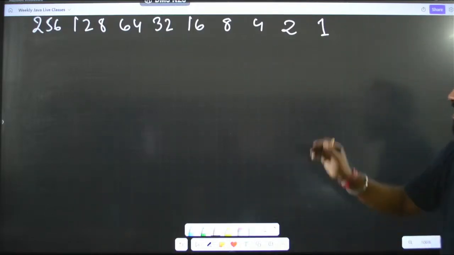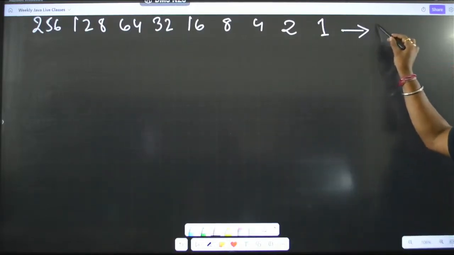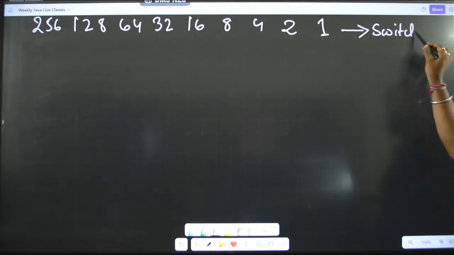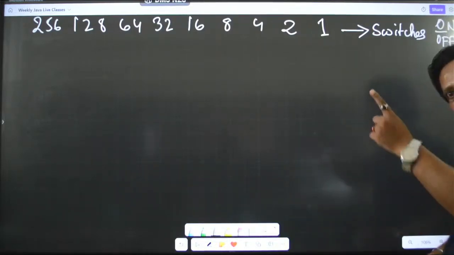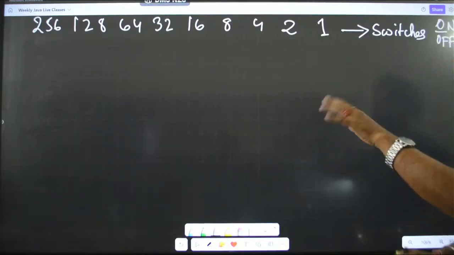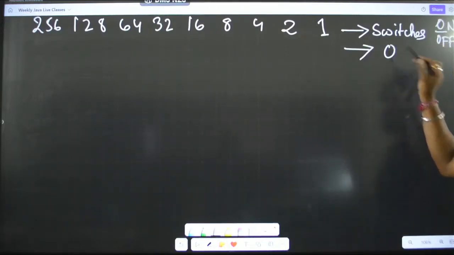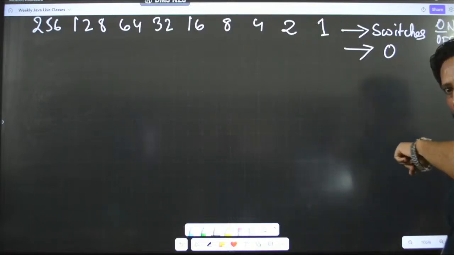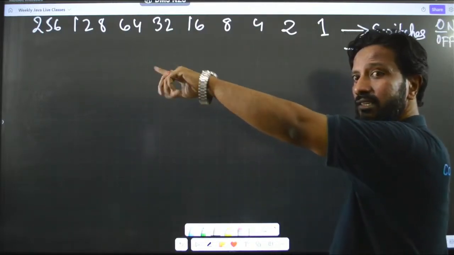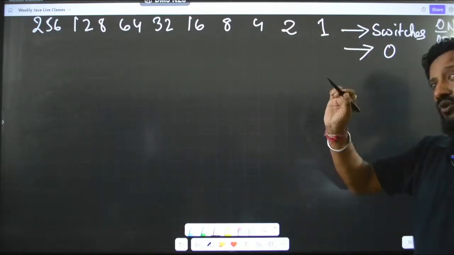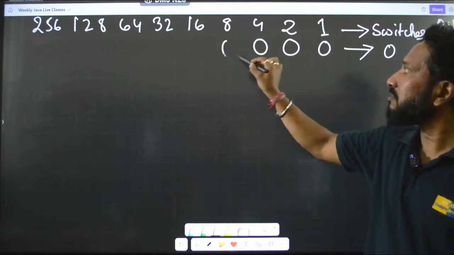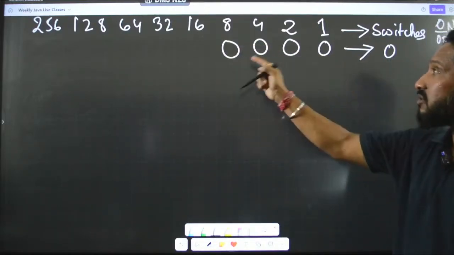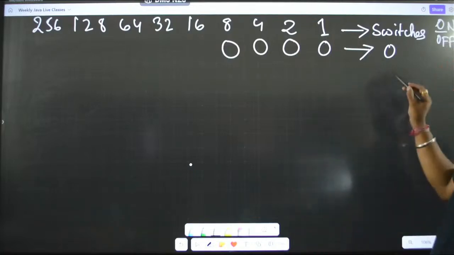Now, suppose these are actually switches and these switches you can turn on or off. Okay. You can turn the switches on and off, fine. Just remember like this. Suppose now I want to represent 0. In order to represent 0, is there any number called 0 in this? No, right? So, right now we will take a 4-bit representation. Okay. So, I will say 1, 2, 3 and 4, because 0 is not there, I have taken 4 zeros in this.